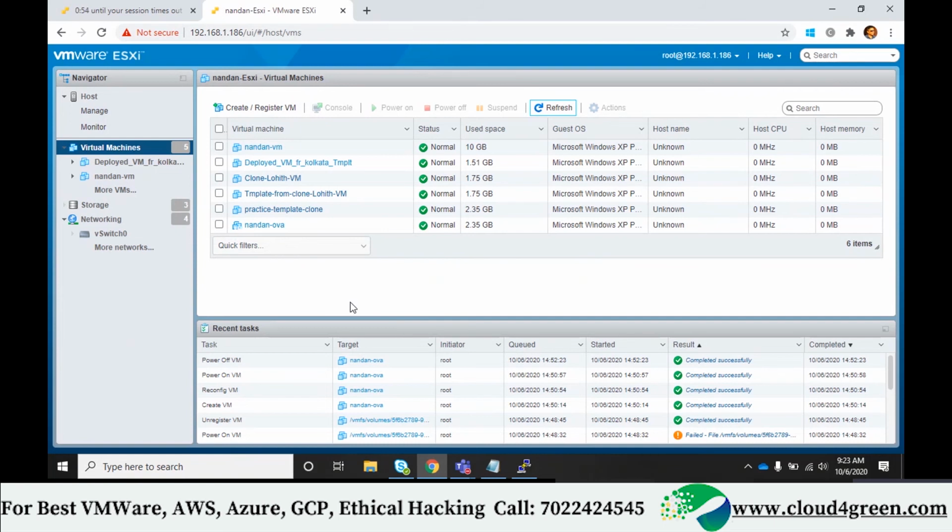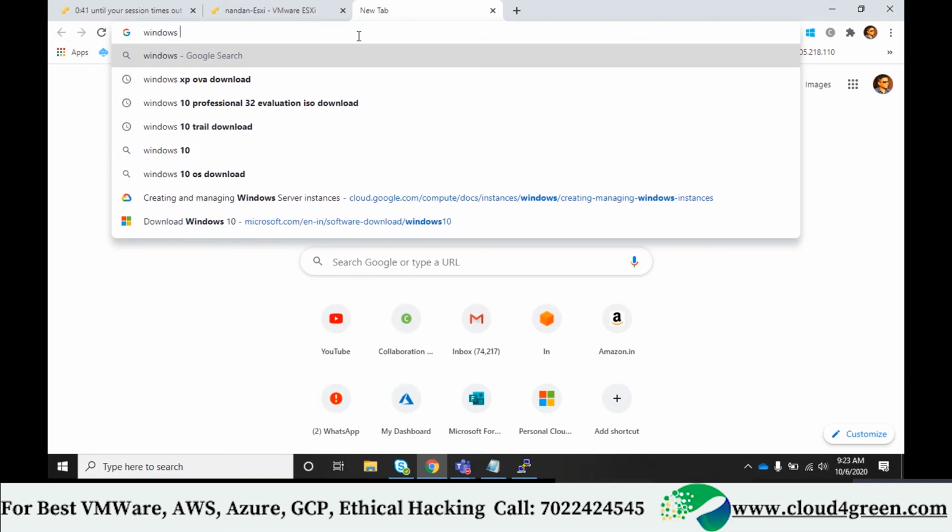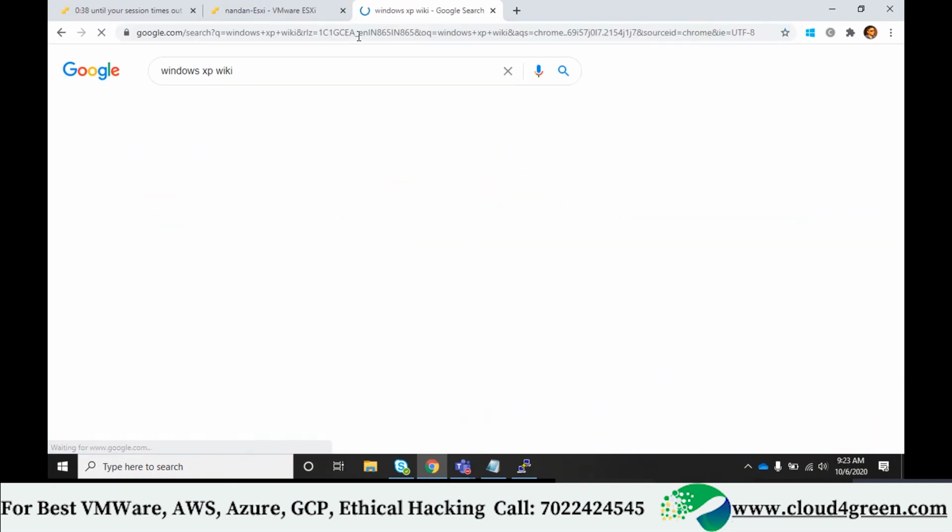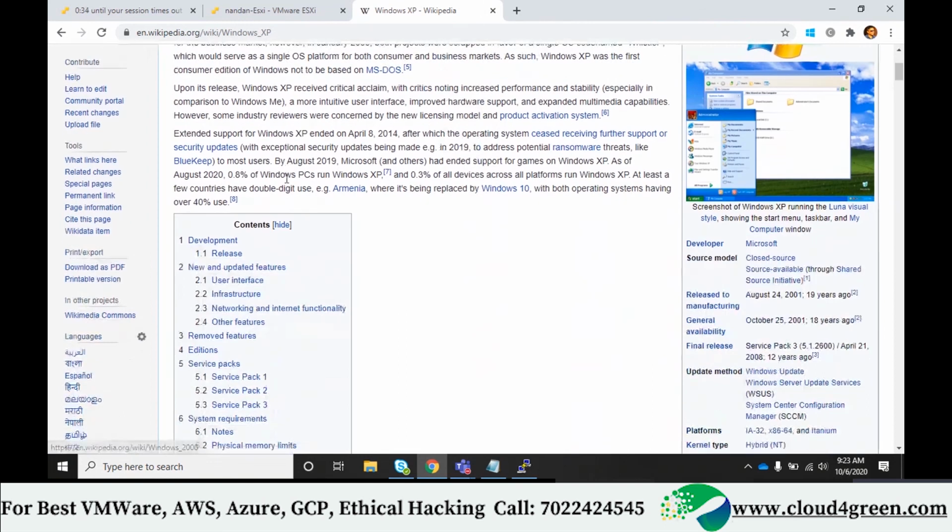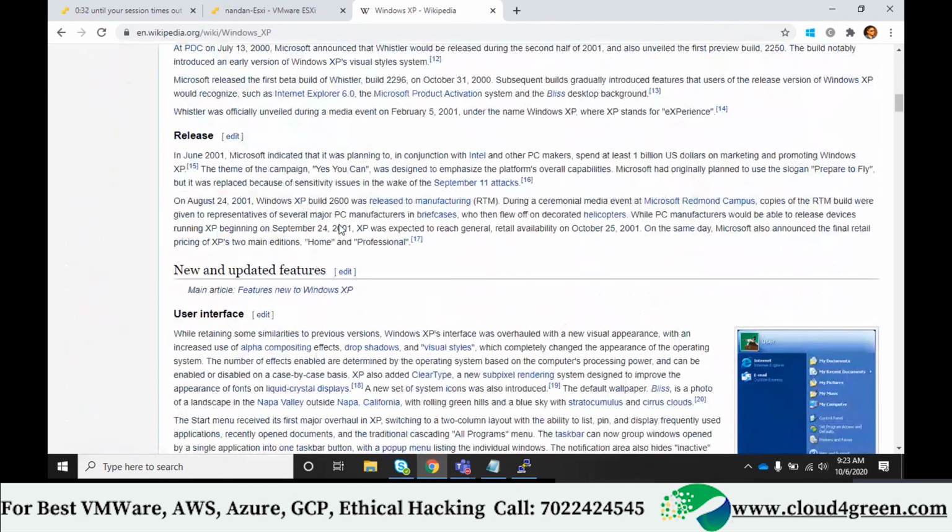2007 means... It was there from 2004 to 2007, like XP SP3 was there in 2007. See here, Windows XP, 2001 June release.